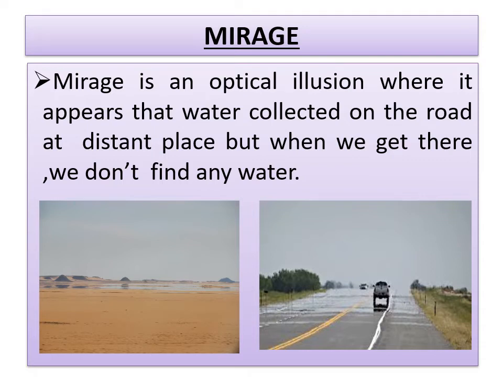So in this slide you are seeing two pictures: a mirage formed in a desert, and a mirage on the road. So what is a mirage? Actually, a mirage is an optical illusion where it appears that water has collected, maybe in desert areas or on the road, at a distant place. But when we actually go there, we don't find any water. So here we see the illusion of water being present on the road or in the desert, which is a virtual image of the sky. So the virtual image here is nothing but your mirage.